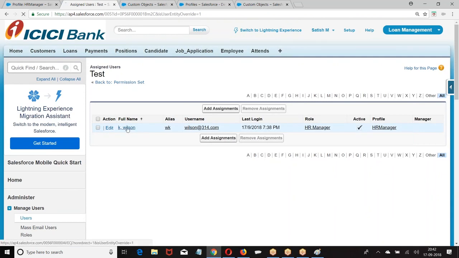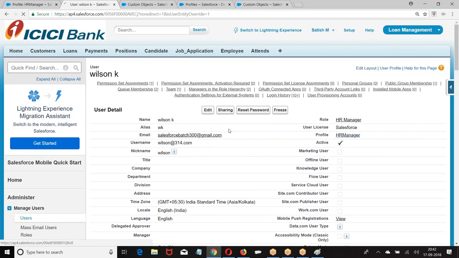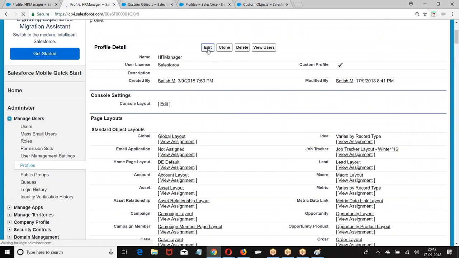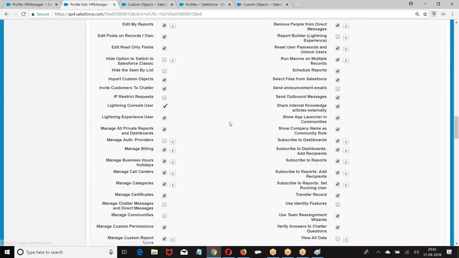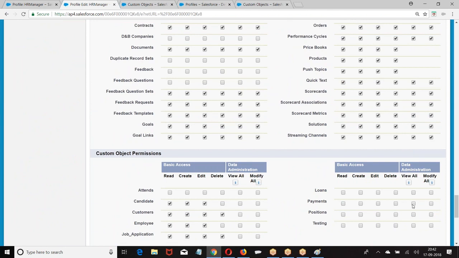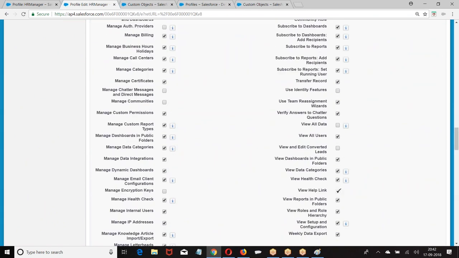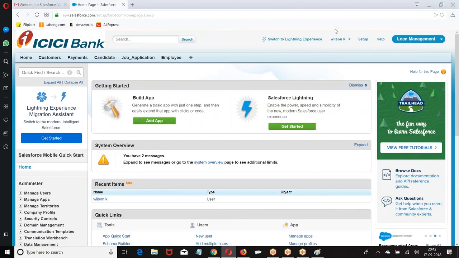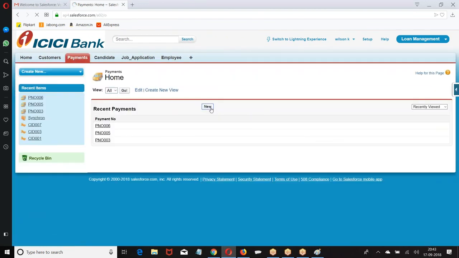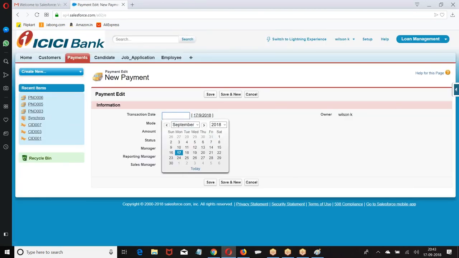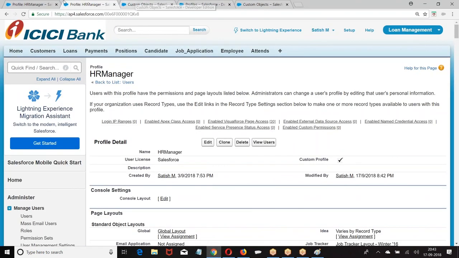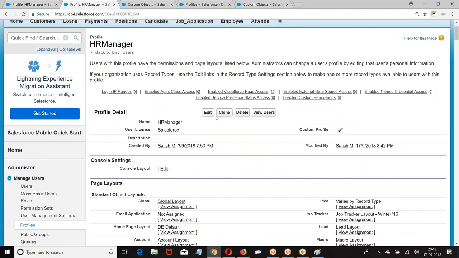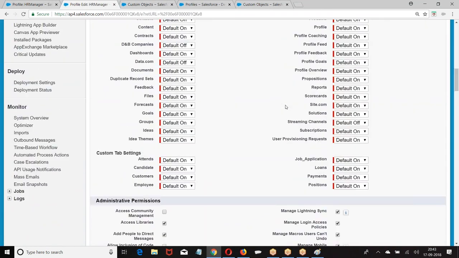For Wilson, I removed the payment object. If you go to Wilson's profile level, go to the payment object. I have removed this permission here. At the object level, I have removed the permission, but in the permission set level, I have given the permission. Go to Wilson, setup, payment. At the object level, I have removed, but at the permission set, I have given this. Look at the profile level. HR manager. At the profile level, look at this.